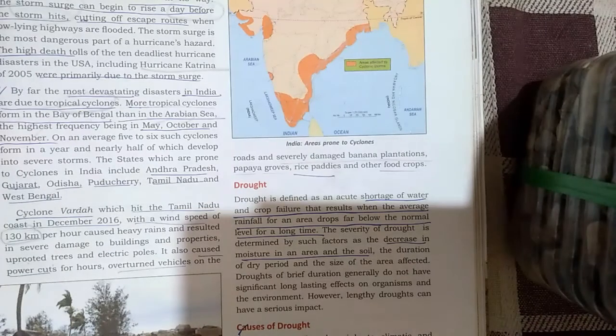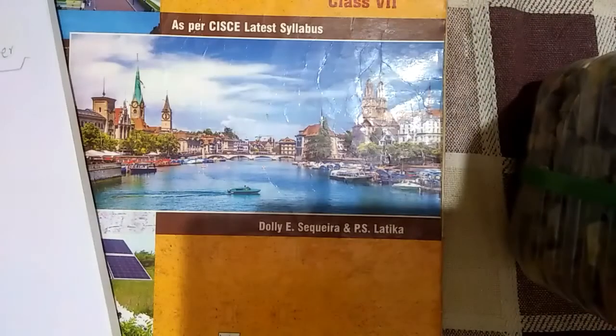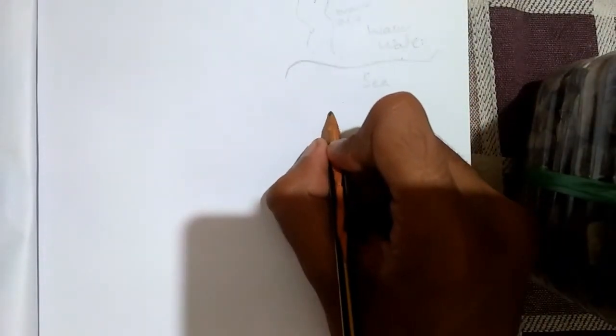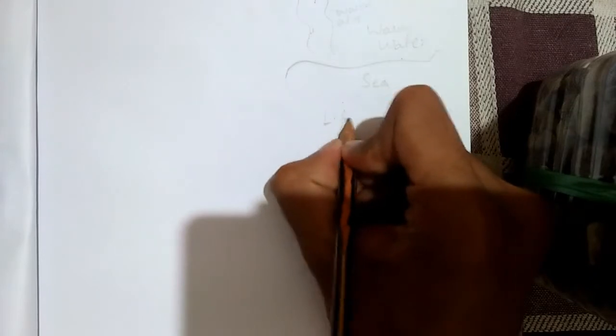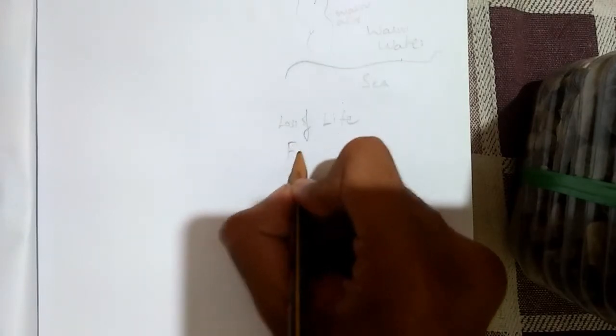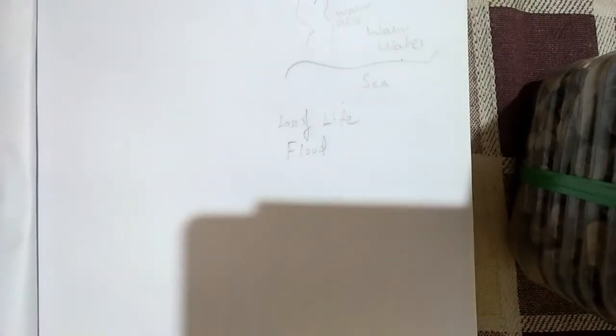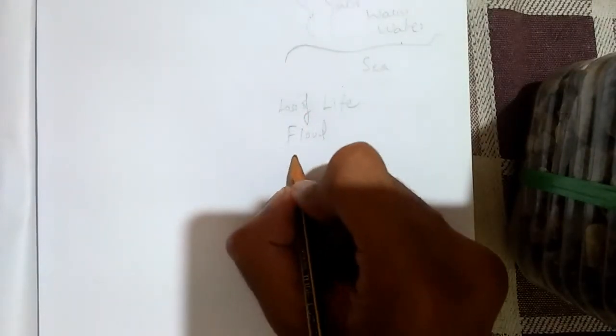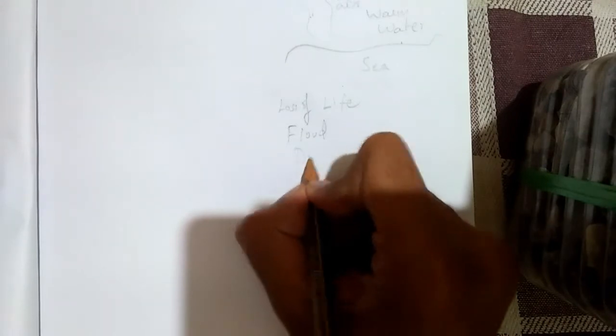So if you are asked to write about the impacts of a cyclone, what would you write? It's not given in the textbook, but you can easily write about the impacts of a cyclone. Number 1, the impact would be destruction and loss of life. And when a cyclone happens, it is accompanied by rain, so it also causes floods. When there is more flood, the good water will mix with the contaminated water, and the chances of diseases will be high.